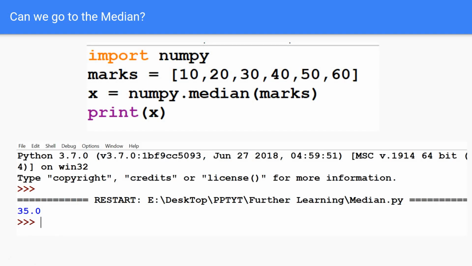Now what is the next thing? Next thing is median. So how do I get median? Same Numpy will come to the rescue. So it's again import Numpy. Marks, I've got the same set of data, and x is equal to Numpy dot median. I'm pulling the method median here, and I'm passing marks as argument. So how do we get median? The center is called the median. So you can see that here 10, 20, 50, 60 are the borders. 30 and 40 together will be added now. So 70, 70 by 2. So 35 is the value here. 35 is the output here for the median.